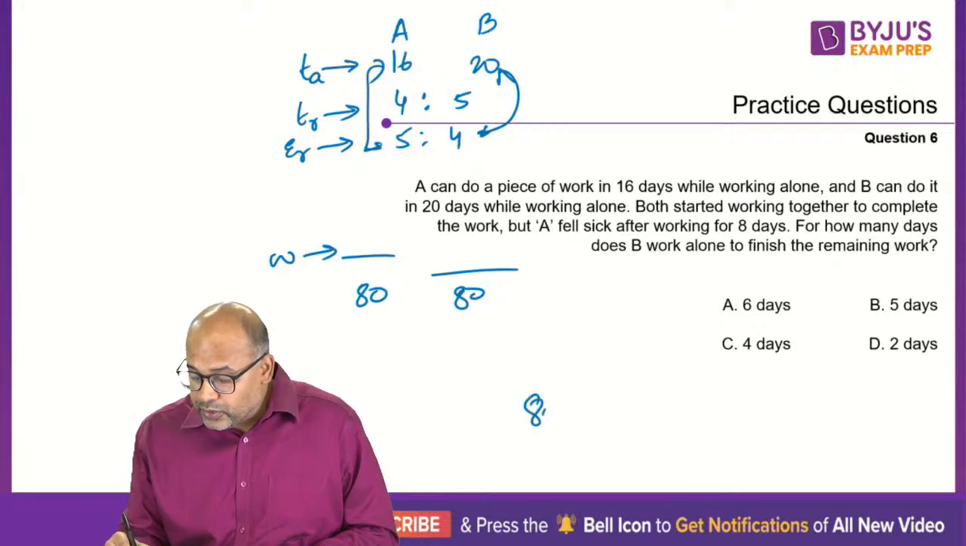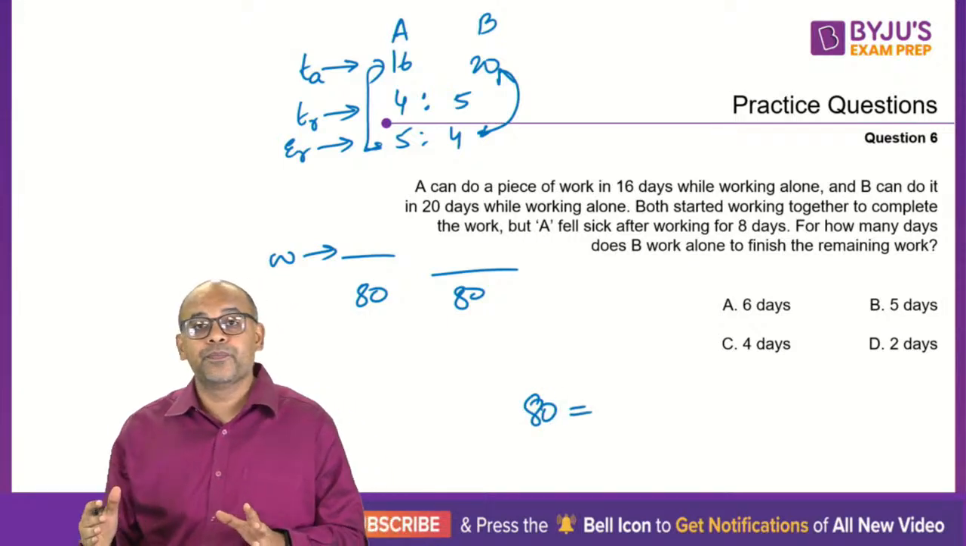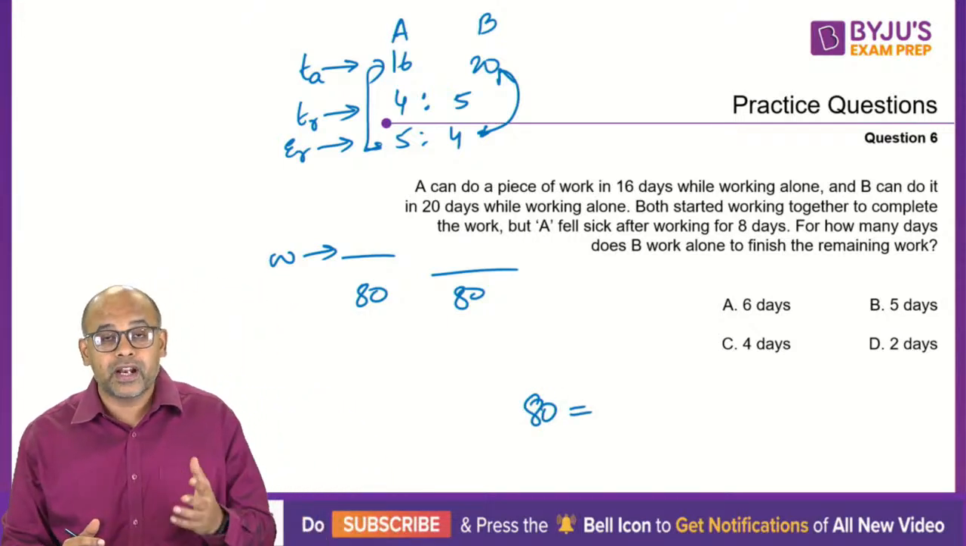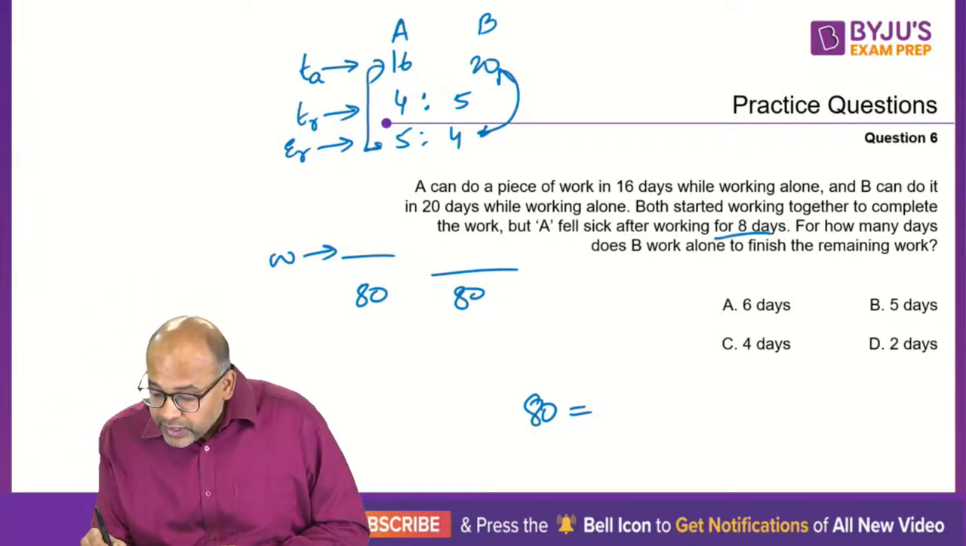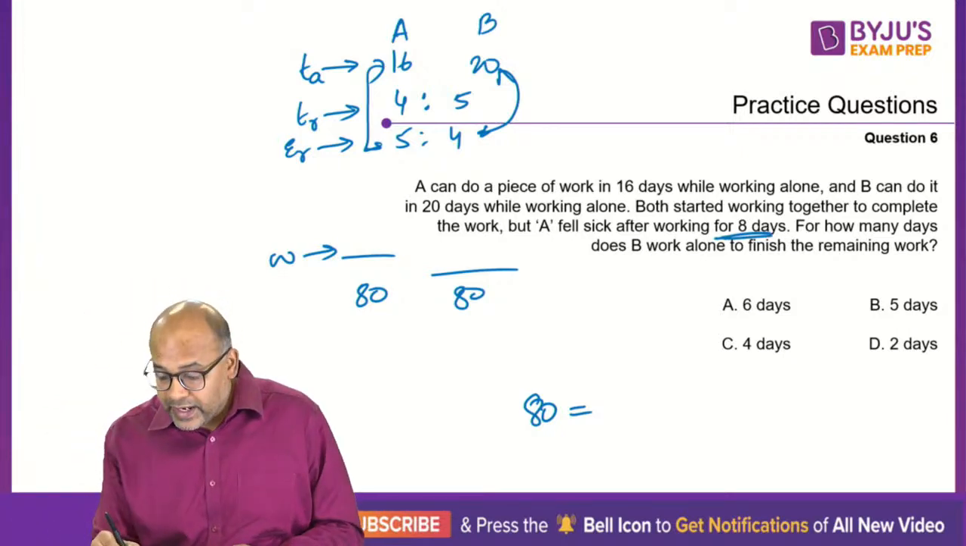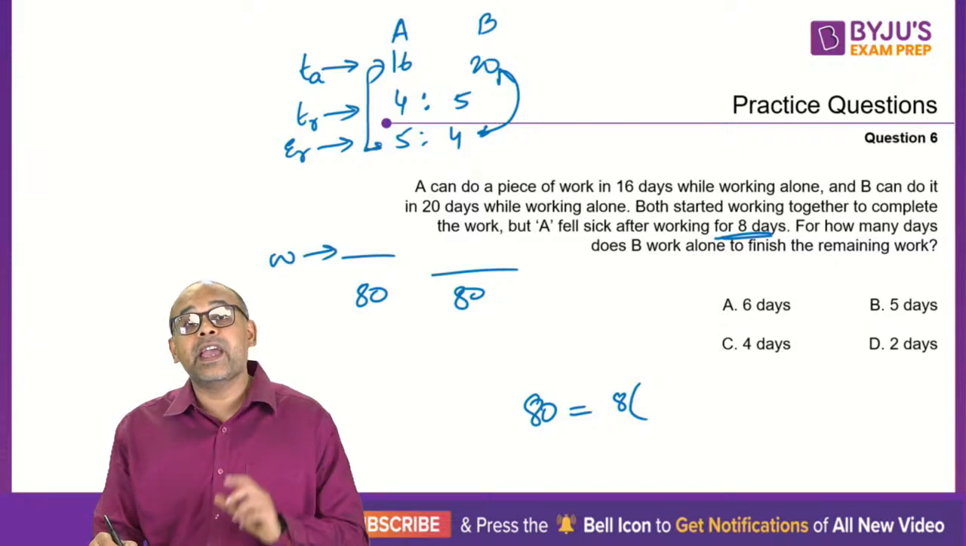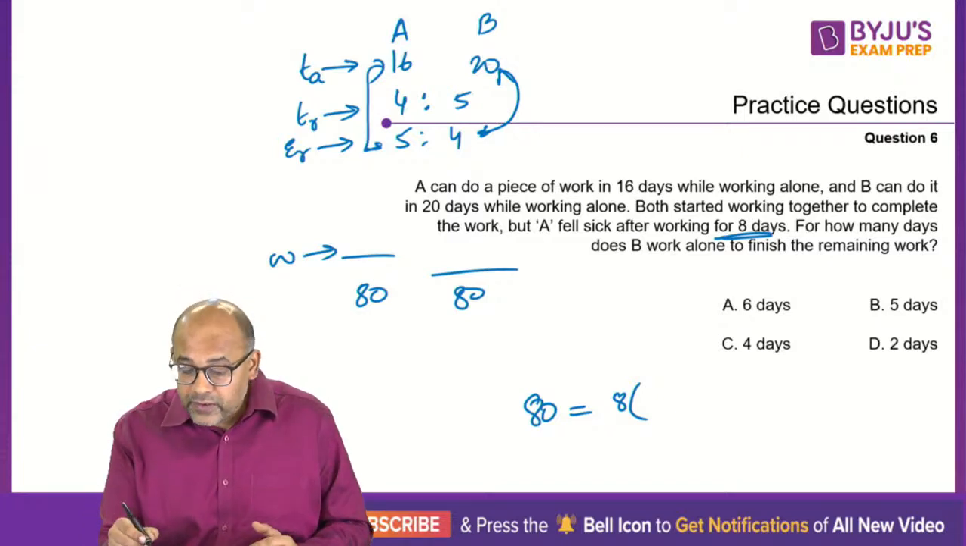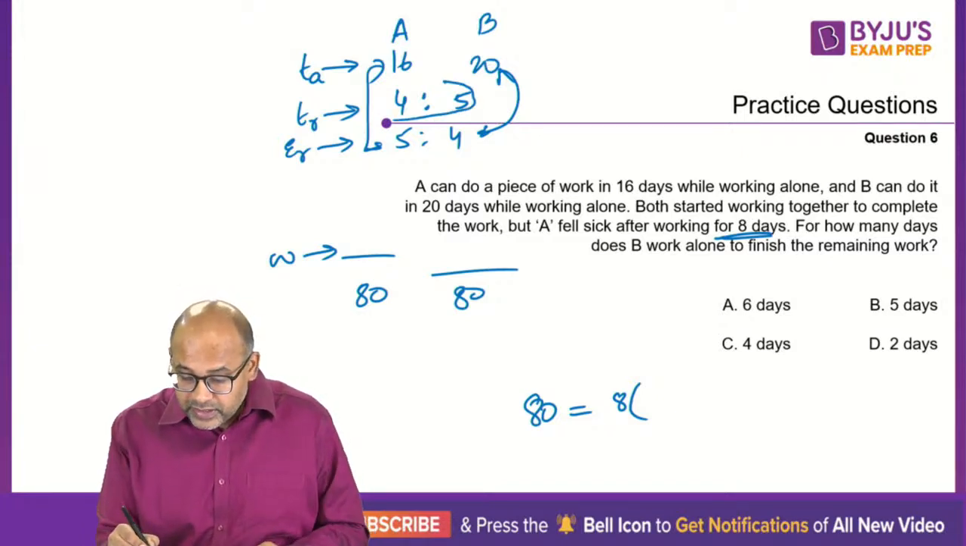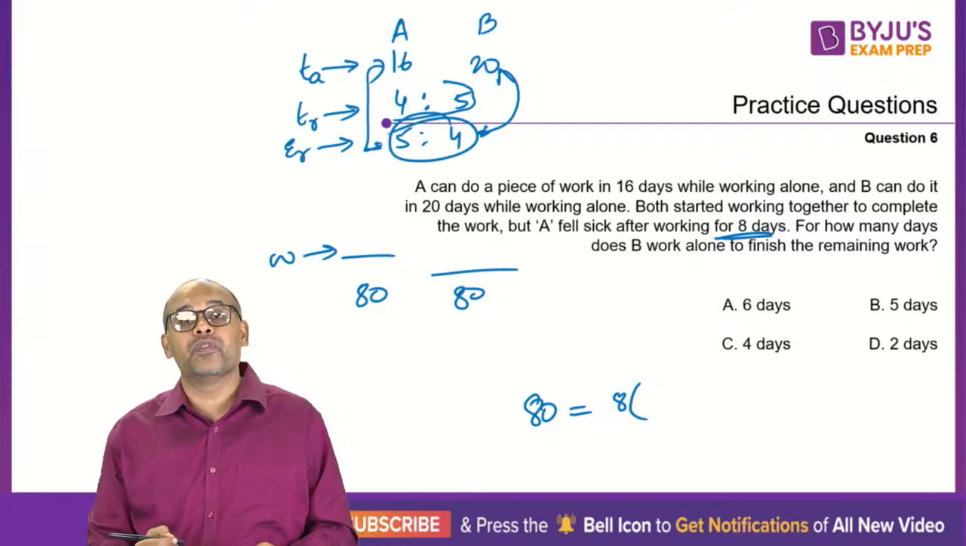So this 80 units has to be done this time by both of them working together. However, they work together only for 8 days. So for 8 days, it is A and B together. So the efficiency becomes 5 plus 4, which is 9.